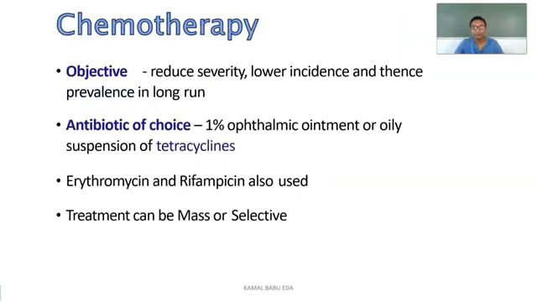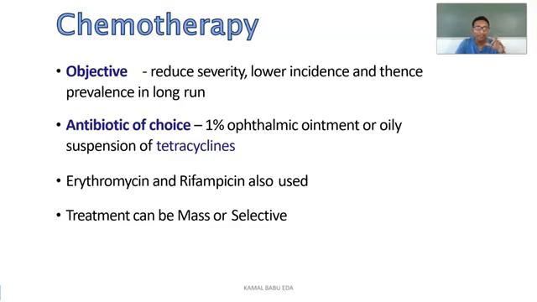Next one is chemotherapy. The main objective of chemotherapy is to reduce the disease trachoma and lower the incidence, and then the prevalence will also go down. Whenever the incidence is reducing, ultimately the prevalence also will go down. Next one is antibiotic choice. 1% ophthalmic ointment or oily suspension of tetracycline is used here, and erythromycin and rifampicin are also drugs of choice used in trachoma.